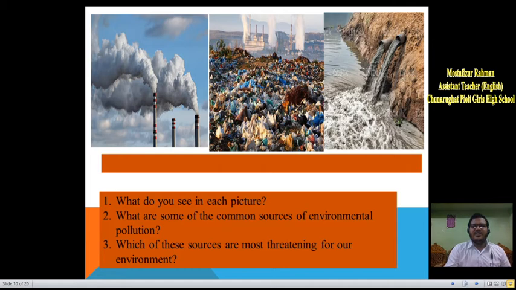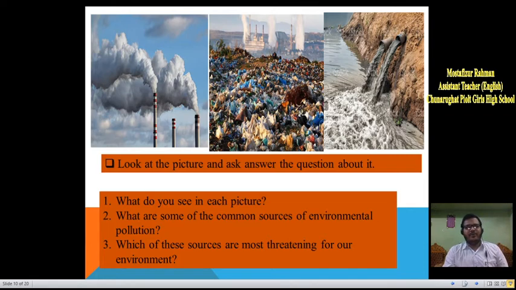What do you see in each picture? In each picture, we see that smoke is emitting from the brick fields, in another picture we see that garbage is disposed of on the soil, and in another picture we see that chemical toxins from the mills and factories are disposed of in water, which is responsible for our environment pollution.